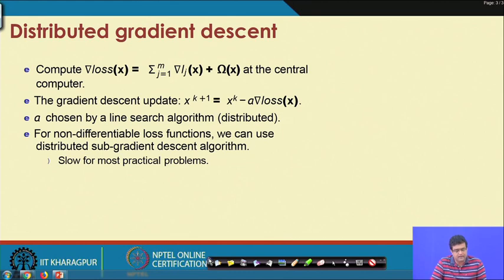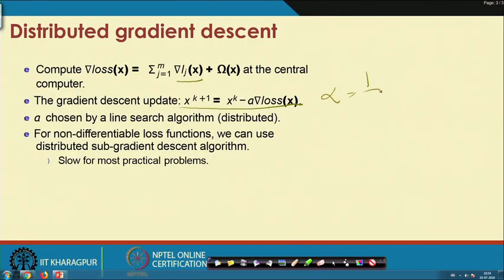Then you can compute the total gradient on the central computer by adding over the individual gradients of the jth groups, and then you can do this update, where alpha, in case of gradient descent, can be chosen by line search. If you are using something like minibatch stochastic gradient descent, you can use alpha equal to something like 1 by root k. So alpha can vary with the number of iterations.